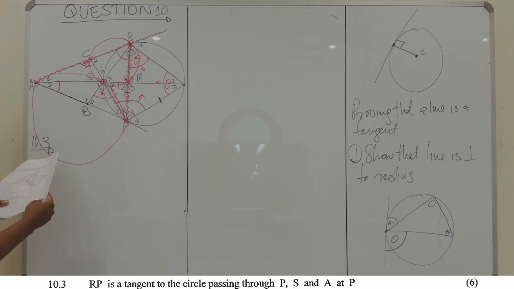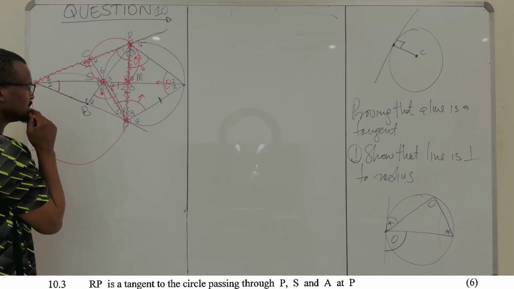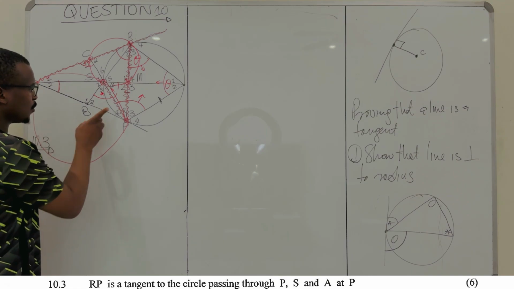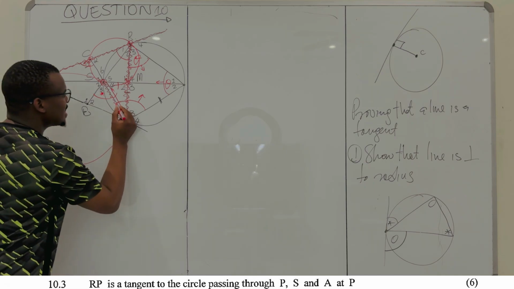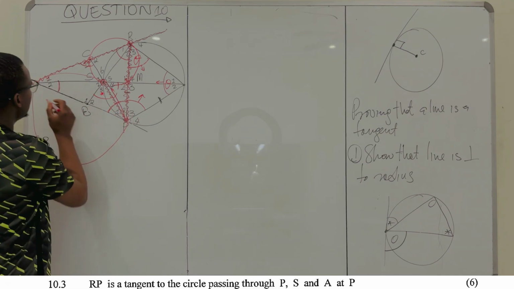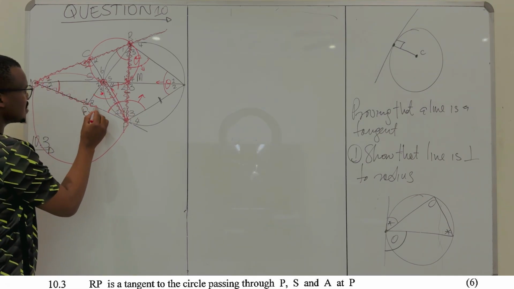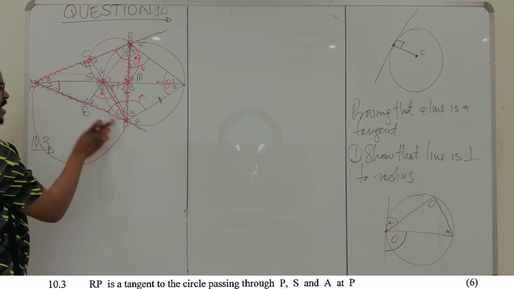So how do we do this? It would be difficult to talk maybe about P2 alone, right? But look, if you look at the entire angle P1 and P2, this is a tangent in its own right. AP is a tangent.